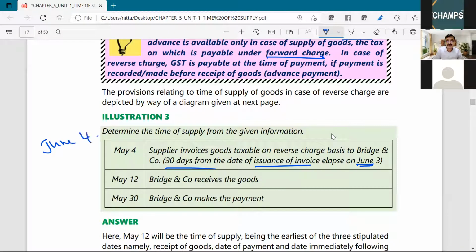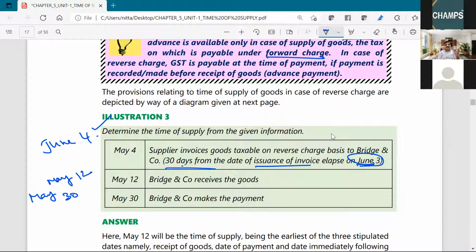Receives goods on May 12. Makes the payment on May 30.